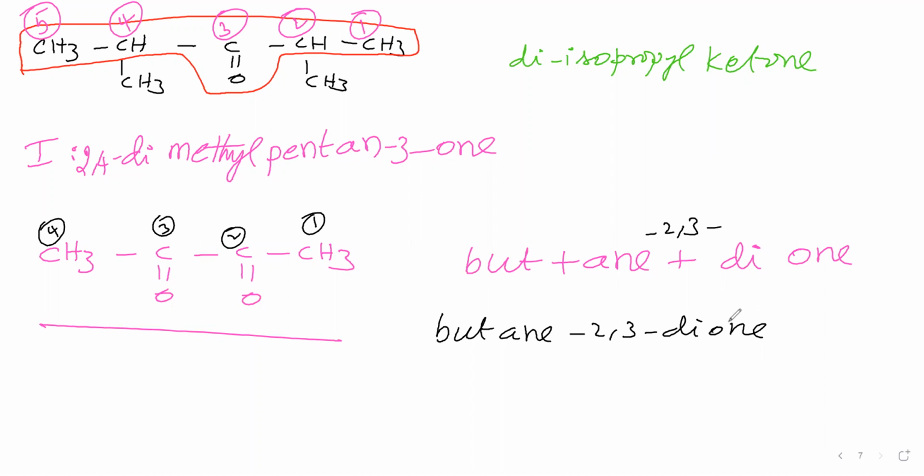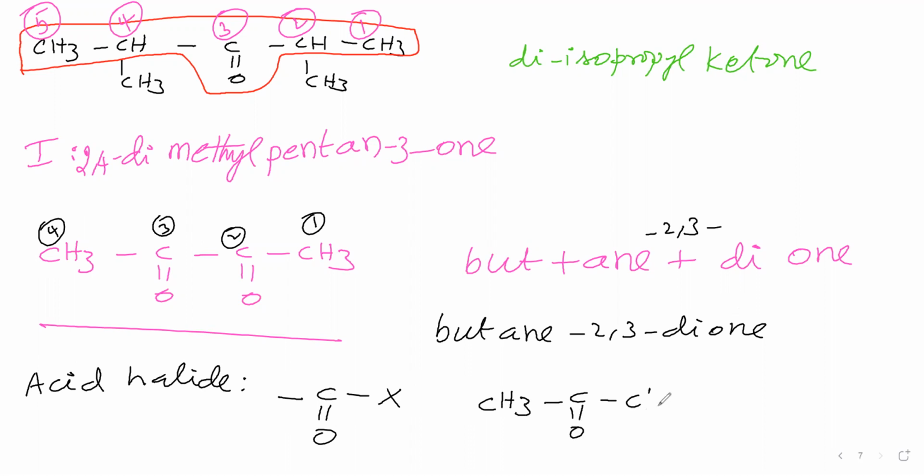Next, functional group we will take acid halide. Acid halide means C double bond O X. In the place of X you can take Cl, Br, I like that. Now we will take the compound CH3COCl. Okay, what is the common name? To say the common name, you take its corresponding carboxylic acid. Now we have taken acid halide CH3COCl. Corresponding carboxylic acid is CH3COOH.